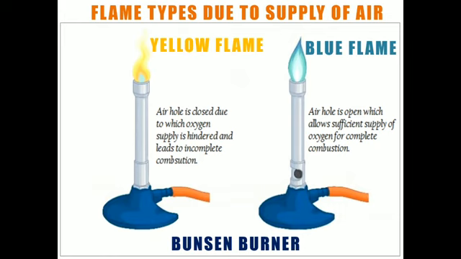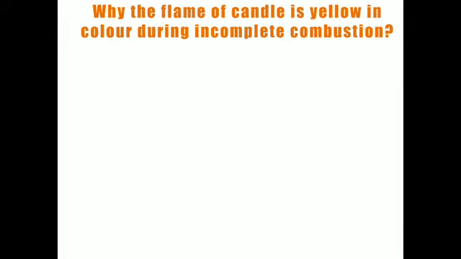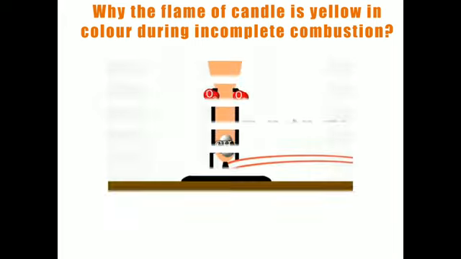So remember, whenever there is complete combustion, that means a blue flame is being produced. Now let me show you one video also. It is going to tell you why the flame of a candle is yellow in color during incomplete combustion. So let us watch this small slide.